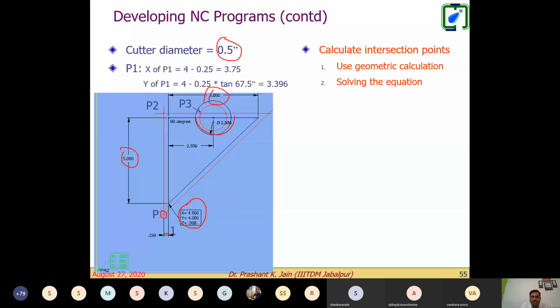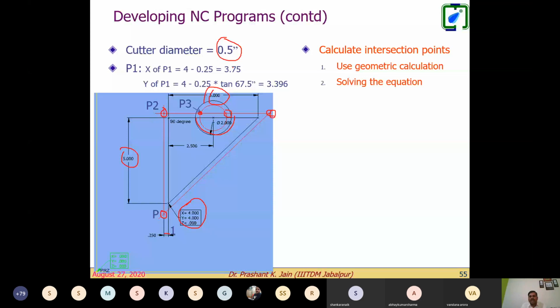This point, this point, and this point, right? For this calculation, either we can go with geometric calculations like this: x of P1. This point is P1, right? So for this point P1, we have the x of this. This x is 4. You can simply subtract 0.25, so you have the value 3.75 for this coordinate.